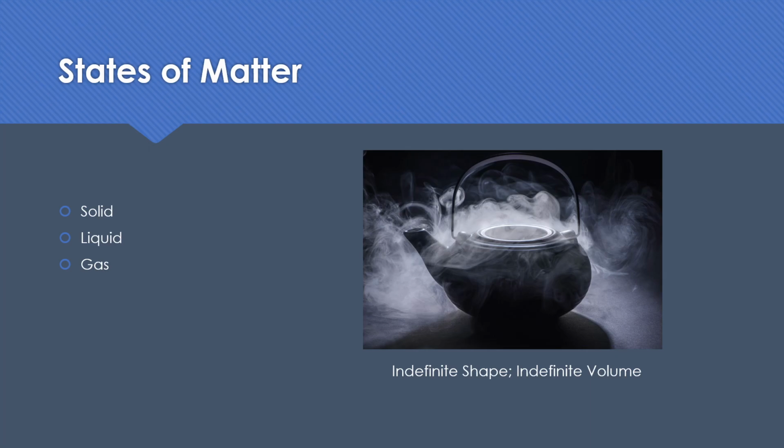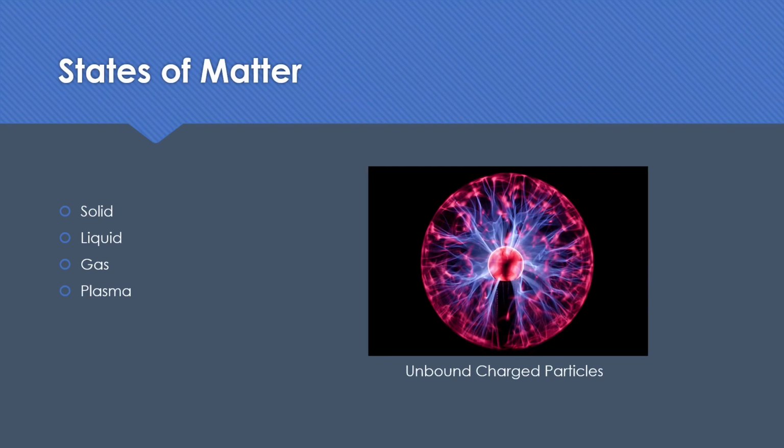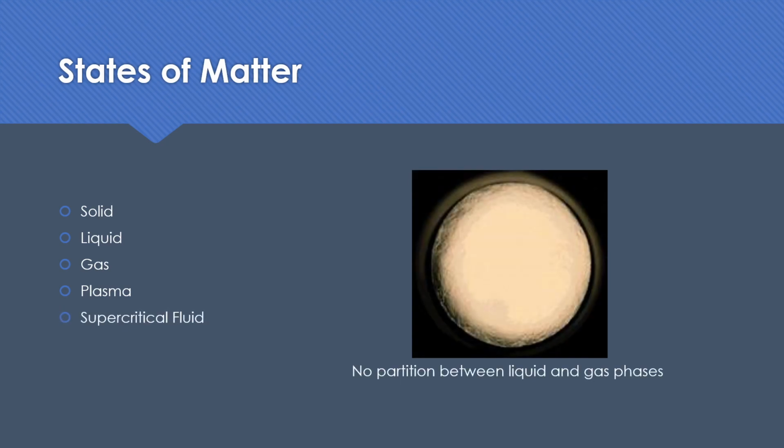There are other states of matter. 2 of the noteworthy ones are plasma, which is basically you've heated up stuff so hot that you've basically stripped all the electrons off, so you have a bunch of negatively charged electrons and positively charged nuclei that are just kind of streaming around. It's very conductive. It only happens at extremely high temperatures. You have supercritical fluid, which basically just means there's no partition between liquid and gas phases.